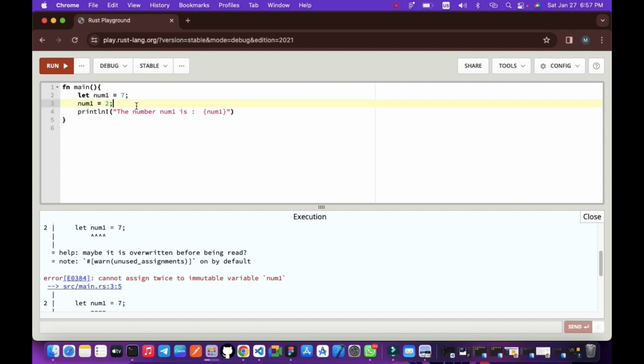So what Rust is trying to tell us is that when we declare a variable, that variable is immutable by default, which makes Rust secure. Unlike other programming languages, Rust helps with debugging and it helps with security.